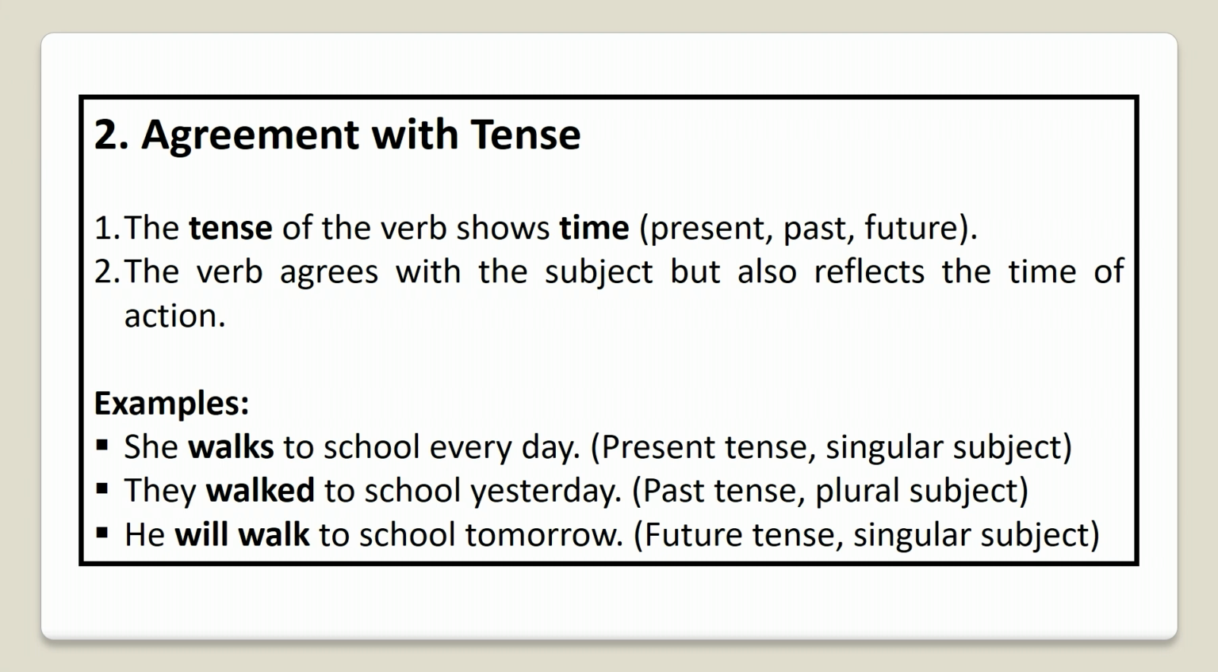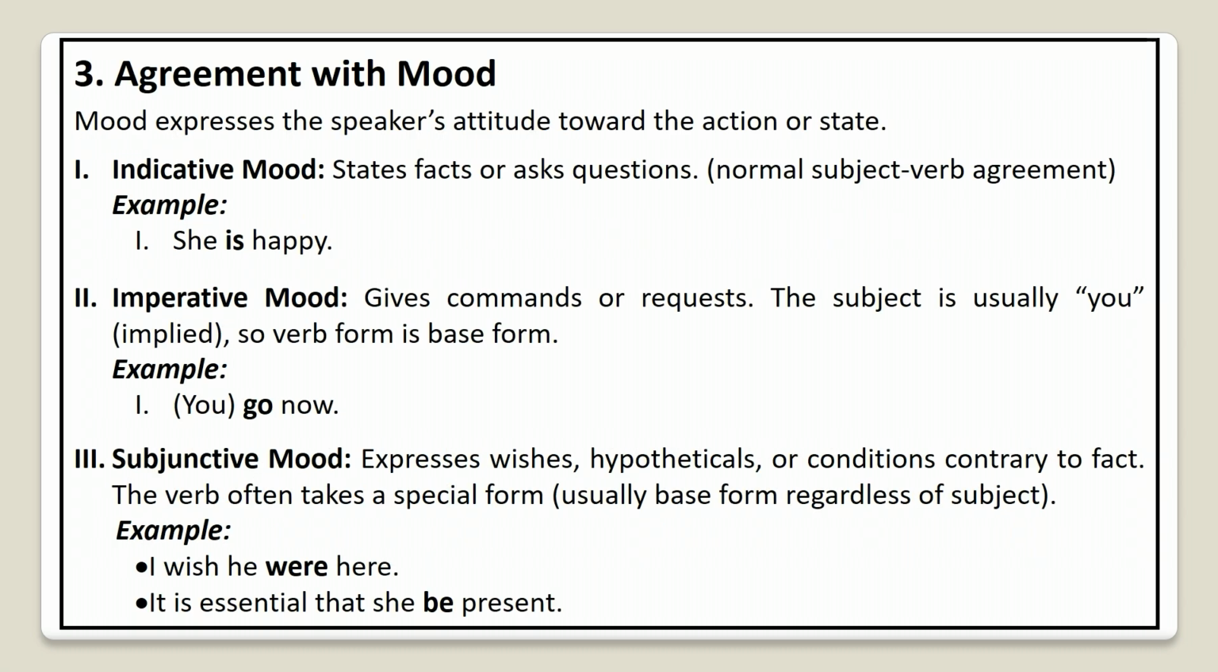Now agreement with the mood. Mood expresses the speaker's attitude towards the action or state. Mood may be of different types. Number one, indicative mood, means states facts or asks questions. Normal subject-verb agreement. For example, she is happy. How is she? She is happy.